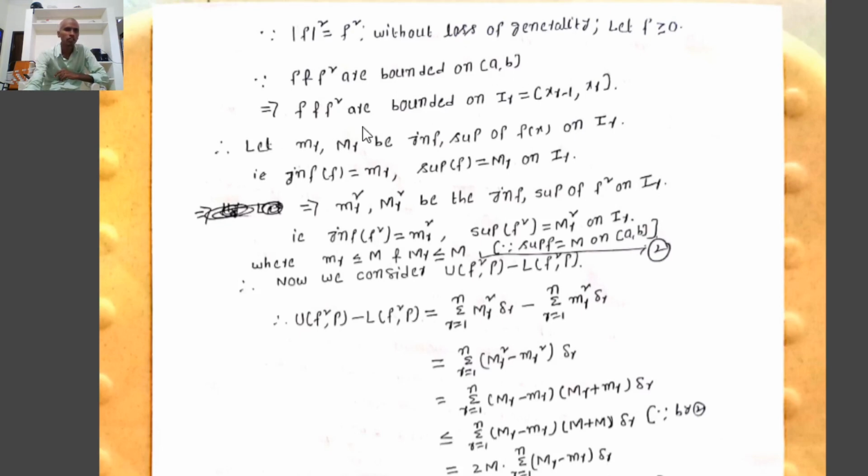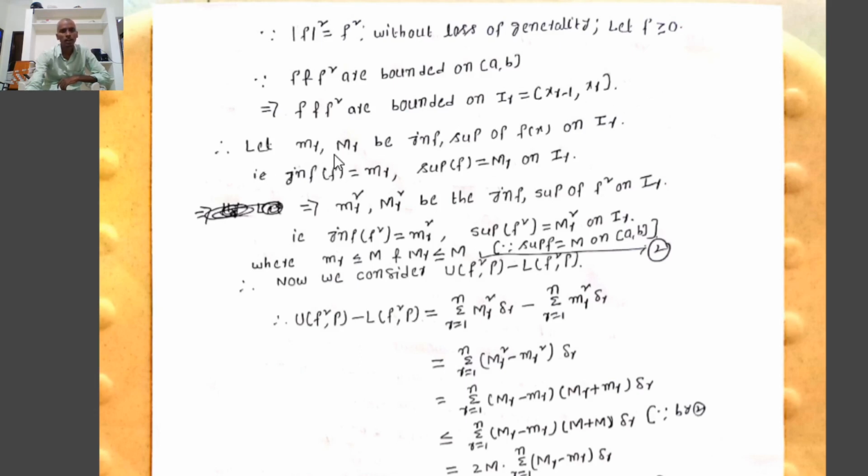That implies f and f squared must be bounded on each and every subinterval I_r equal to closed interval [x_(r-1), x_r]. Therefore, f has an infimum and supremum on I_r, and similarly f squared has an infimum and supremum on the subinterval I_r.